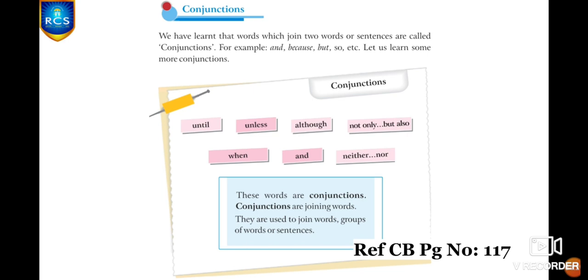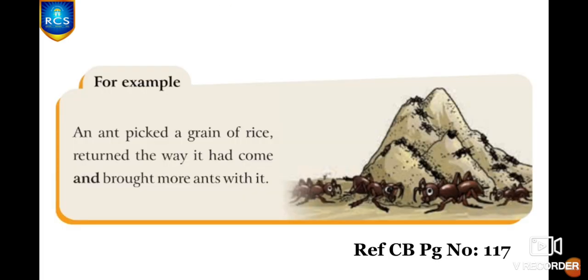And in this chapter, we are going to learn some more conjunctions: until, unless, although, not only but also, when, and neither nor. These words are conjunctions and they are nothing but joining words. They are used to join words, group of words or sentences.